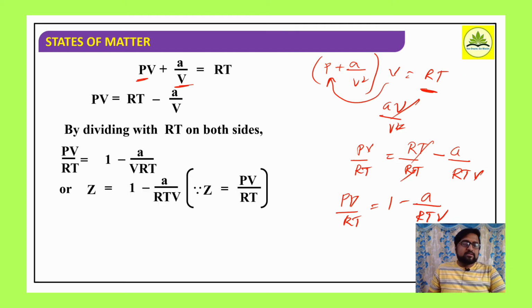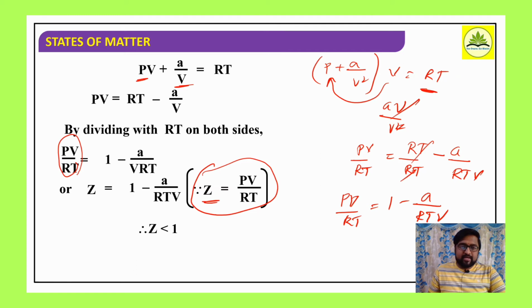So what is this PV by RT? PV by RT is nothing but the compressibility factor. We already considered it in the last session. So Z, the compressibility factor, is mathematically PV by RT. Now, as per the expression we got here, Z is equal to 1 minus a by RTV, meaning that Z will be less than 1.